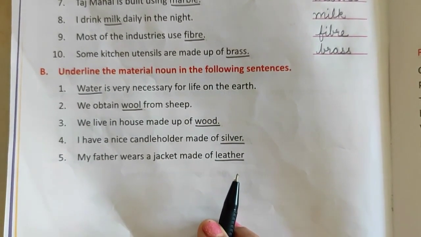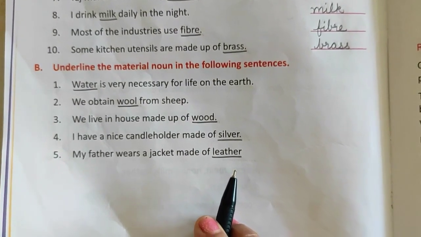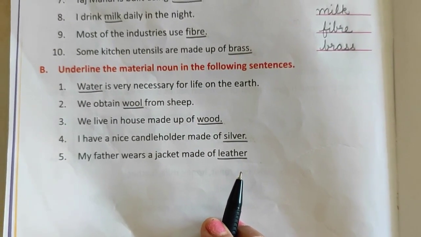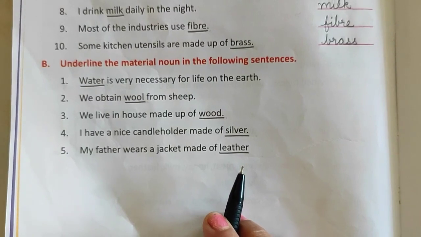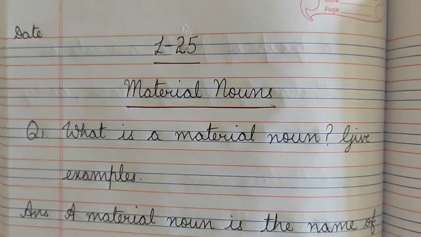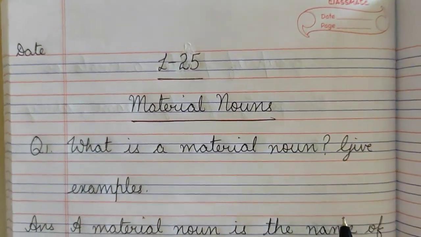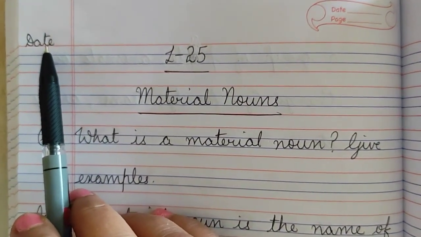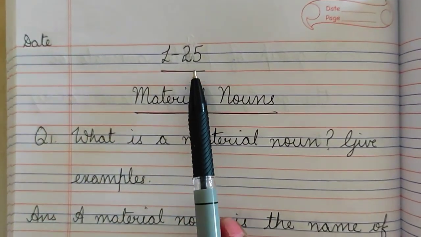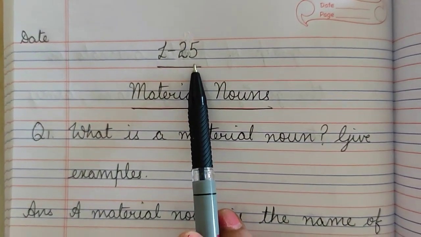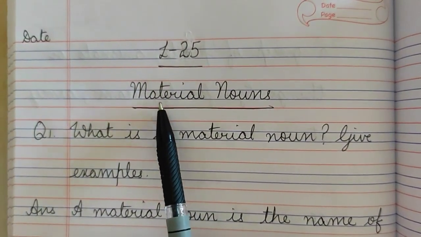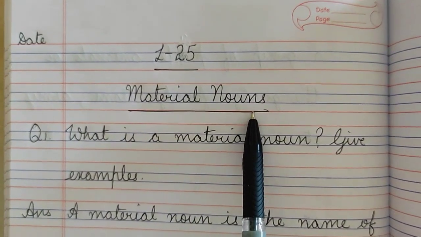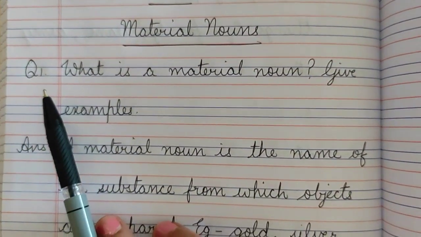Now children, take out your English 1 copies. In English 1 copy we are going to write the question answer related to this lesson. Children, in your English 1 copy, take out a new page. Write the date on the left side of the margin. Write lesson 25 on the first line. Write the name of the lesson, that is material nouns, on the second line. On the third line we will start writing the question.